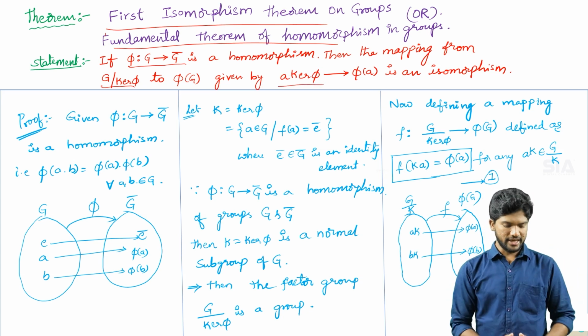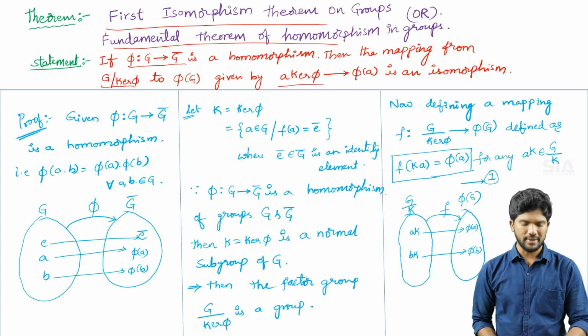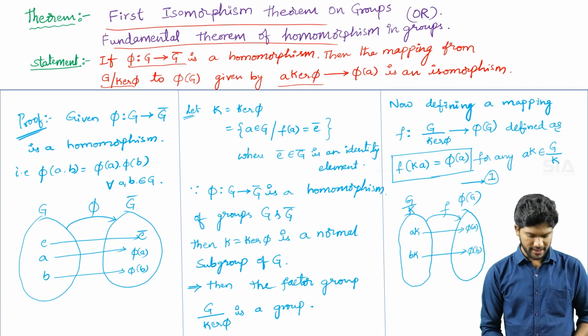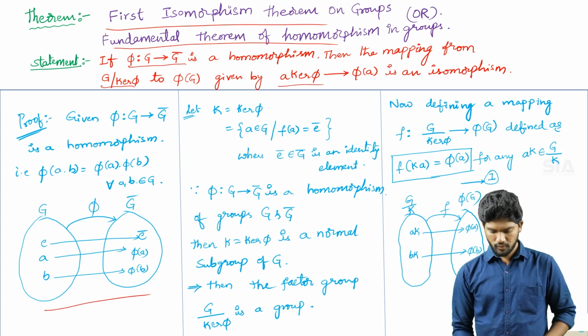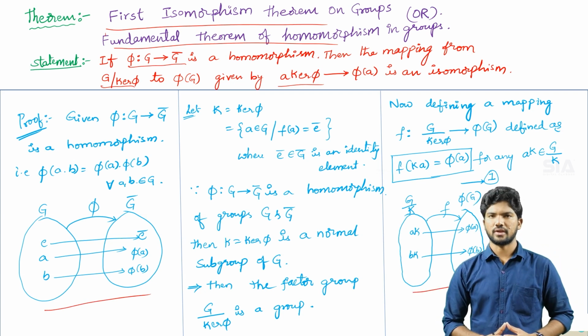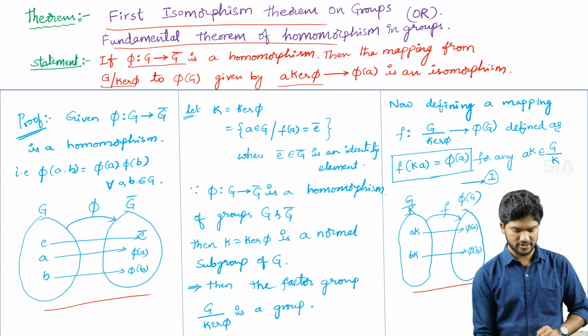In this statement we have two mappings. The first mapping is phi mapping G to G dash, which I am representing in this format. And the second mapping is the one we have to assume. Already the statement clearly mentions where that mapping goes from and to.